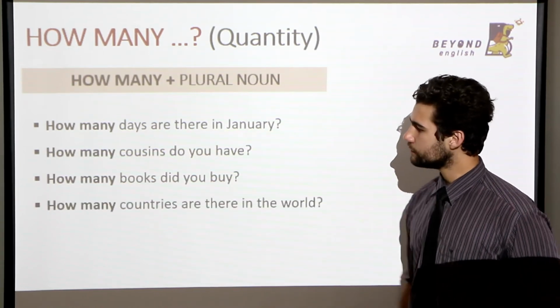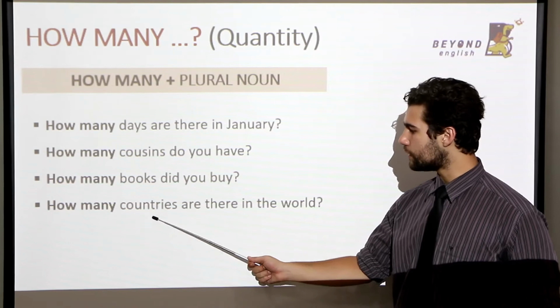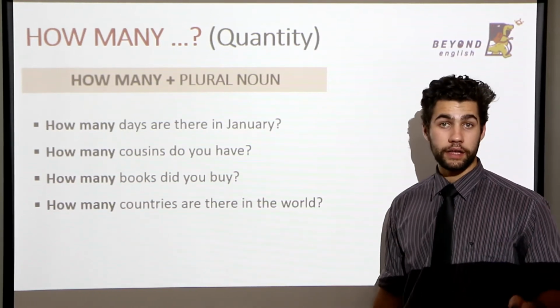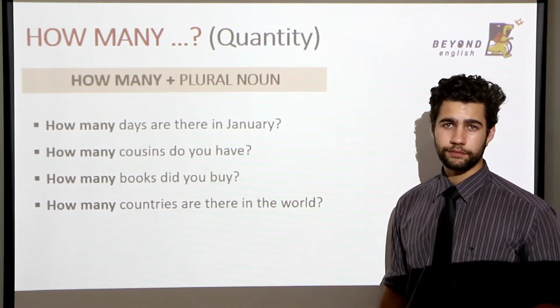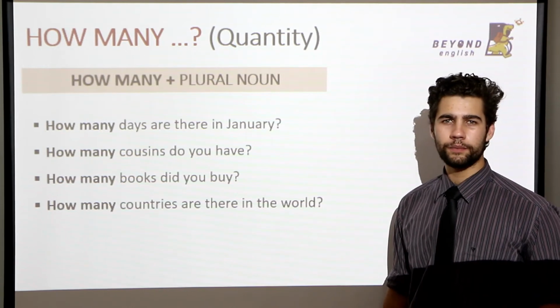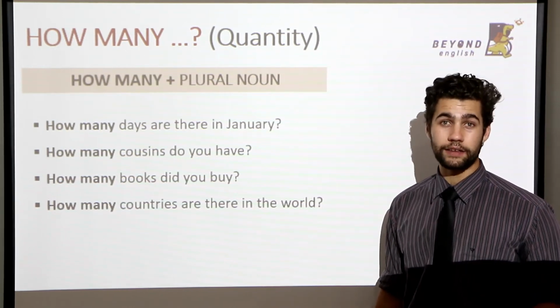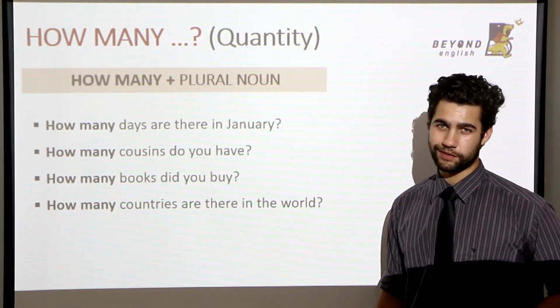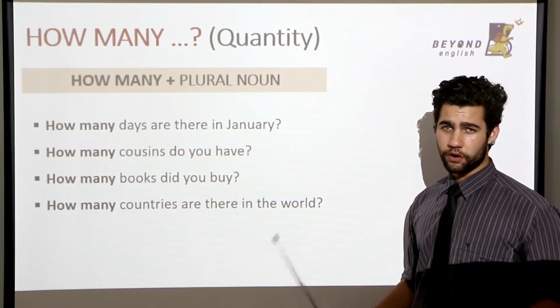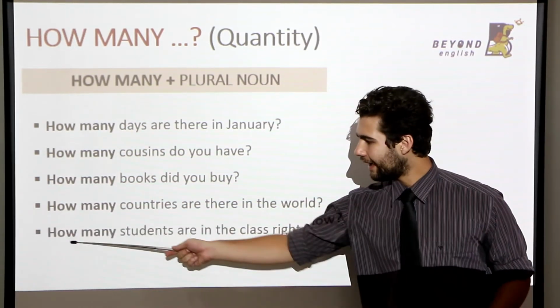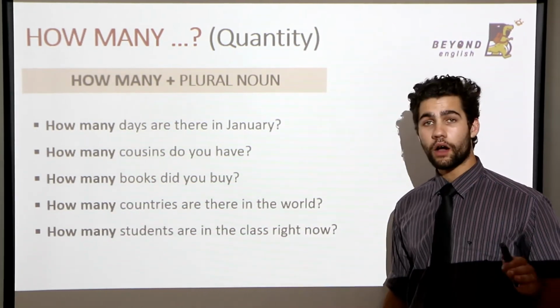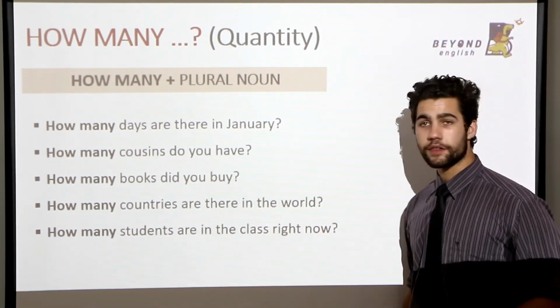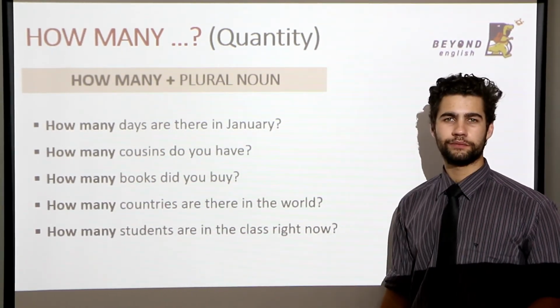Next, how many countries are there in the world? If you didn't know, 195 countries. Next on our list, how many students are in the class right now?